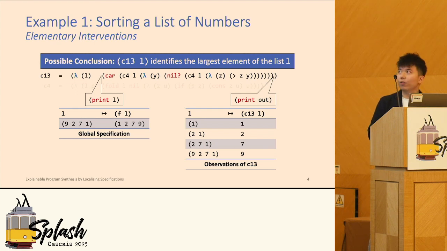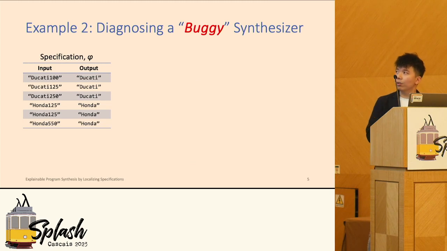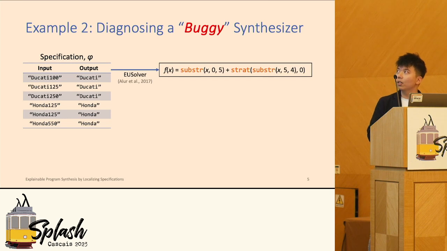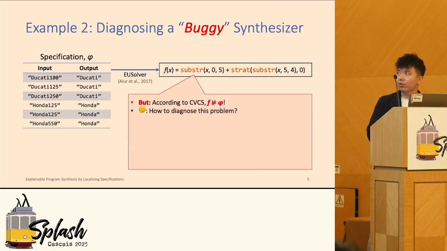This might also work for this case, but let's take a look at the next example. Here is also a specific synthesis problem where we take a list of I/O examples, which are strings in this case, and we submit this specification to a very famous SMT solver, EUSolver, and we obtain this implementation. We know from the theory of the synthesizer that the synthesized program is guaranteed to be correct. But if we submit this program as well as the specification to another SMT solver, CVC5, it actually rejects it.